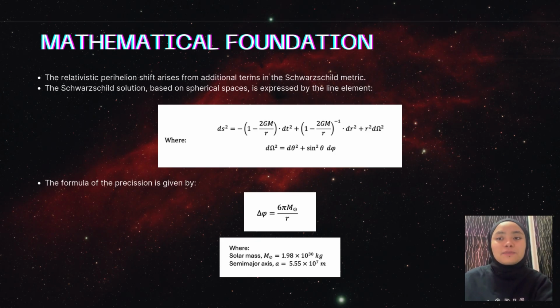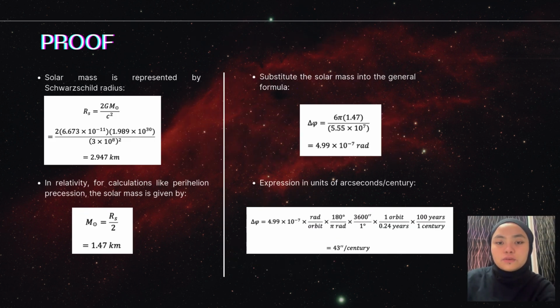The relativistic perihelion shift arises from the additional terms in the Schwarzschild metric. The Schwarzschild solution, based on spherical space, is expressed by the line element, as I stated on the slide, and the formula of the precession is given by 6 pi times the solar mass over the semi-major axis of Mercury's orbit. And this is a calculation to prove the residual precession.